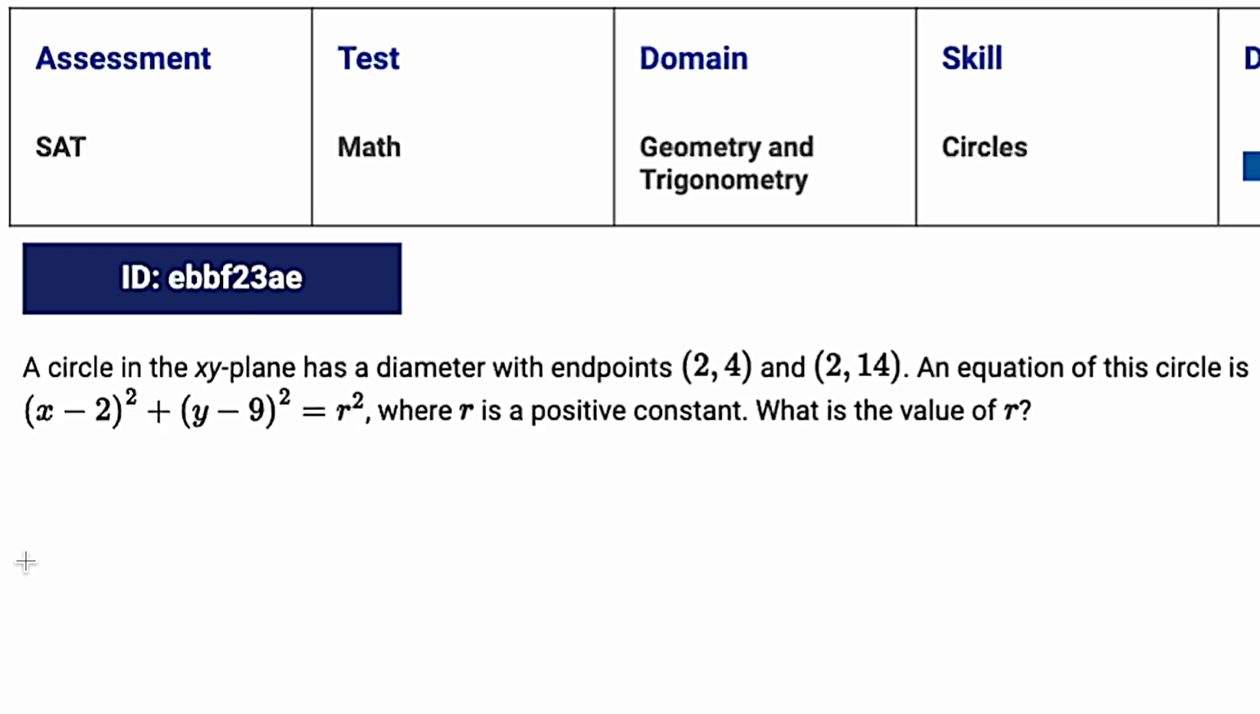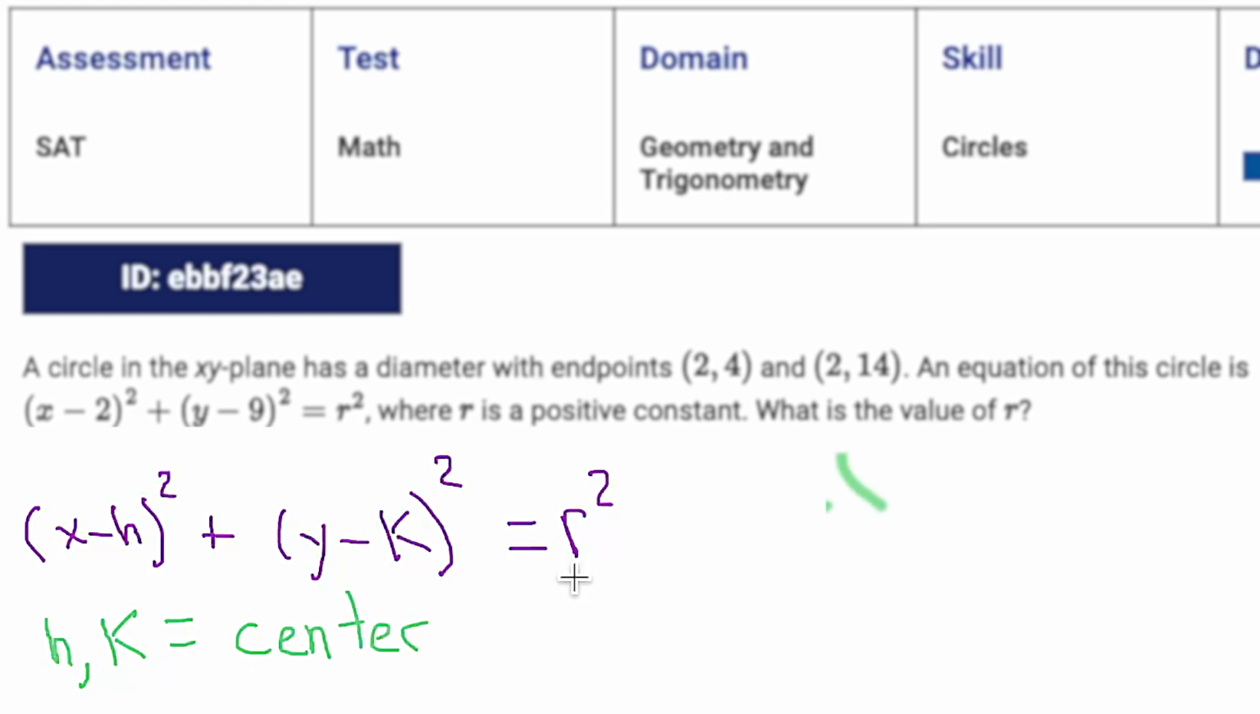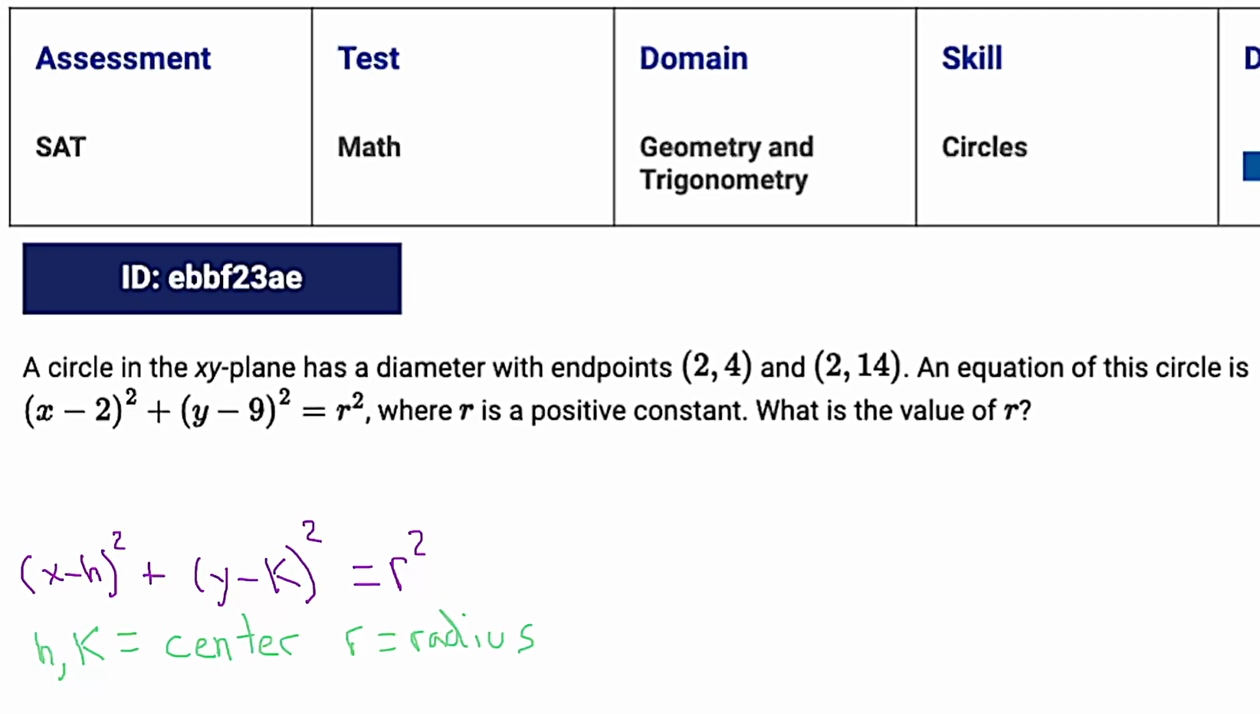Our circle equation is (x − h)² + (y − k)² = r². And importantly, we need to know that the point (h, k), where h is x and k is y, is going to be the center of our circle. And importantly, r is going to be the radius. So with this in mind, let's take a look at this question, and I'll show you two ways that we can solve it. One way is fast, and the other way is really fast.